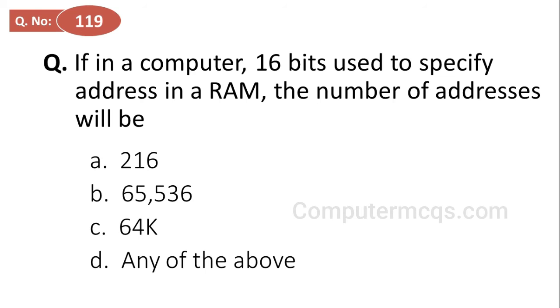If in a computer 16 bits are used to specify an address in a RAM, the number of addresses will be: options are 2^16, 65,536, 64,000, all of the above, and the correct answer is option B, 65,536.